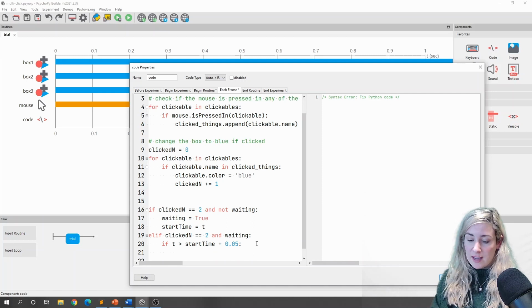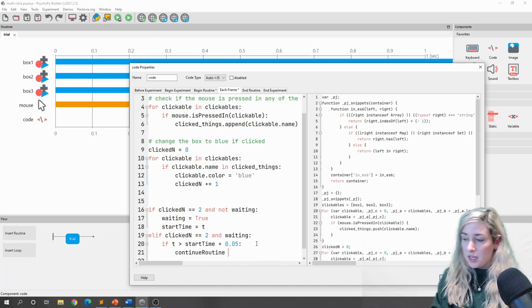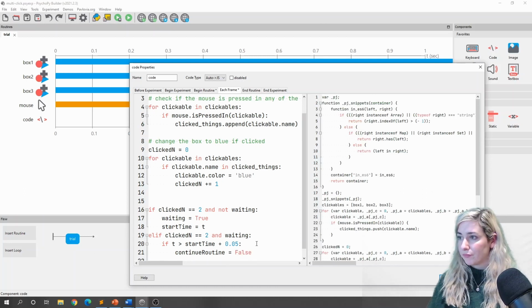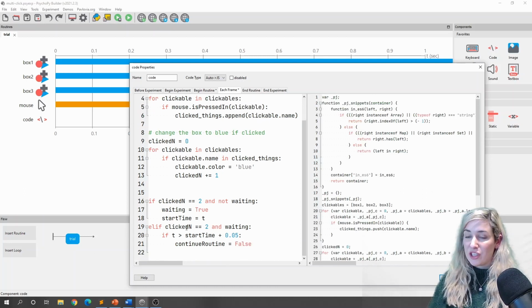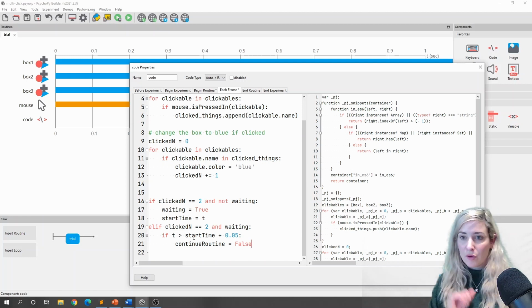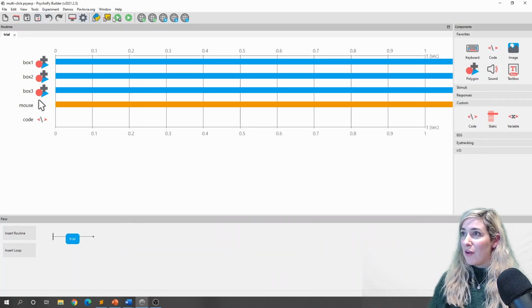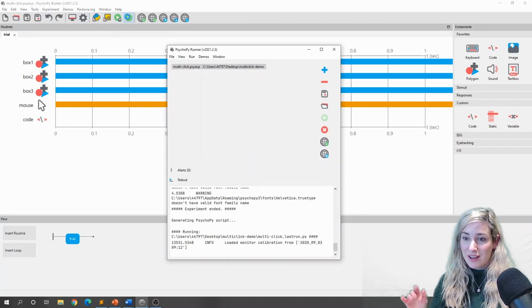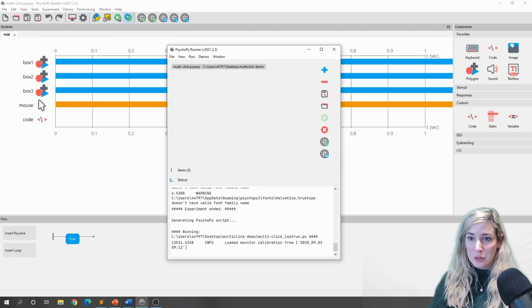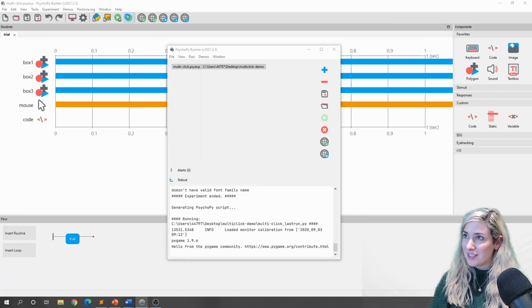Then I'm going to say continueRoutine equals False. So we're just allowing a pause for your participant before they end the routine. Hopefully now I should see 2 blue things, and then we can call this a wrap. Fingers crossed.